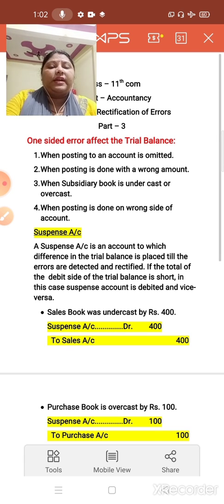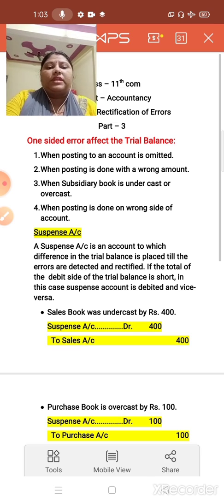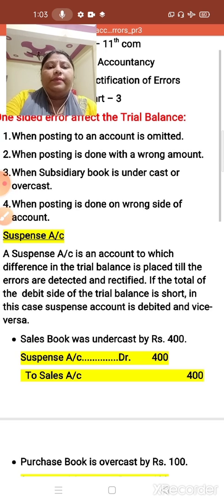So children, these are the 5 types of error, and one more error is error in the subsidiary books. Now today we will do one-sided errors that affect the trial balance. If an error is only on one side, then the trial balance will not be equal, and if the trial balance is not equal, it means it affects the trial balance. Okay, so let us start.